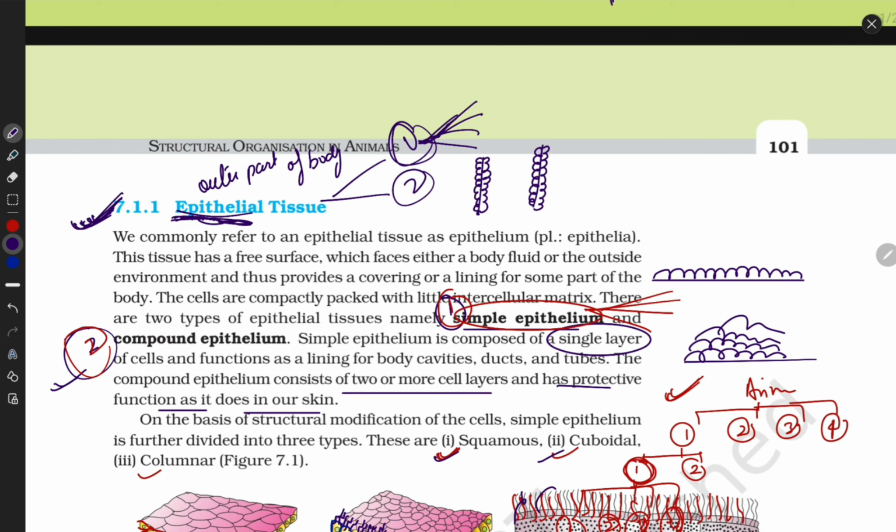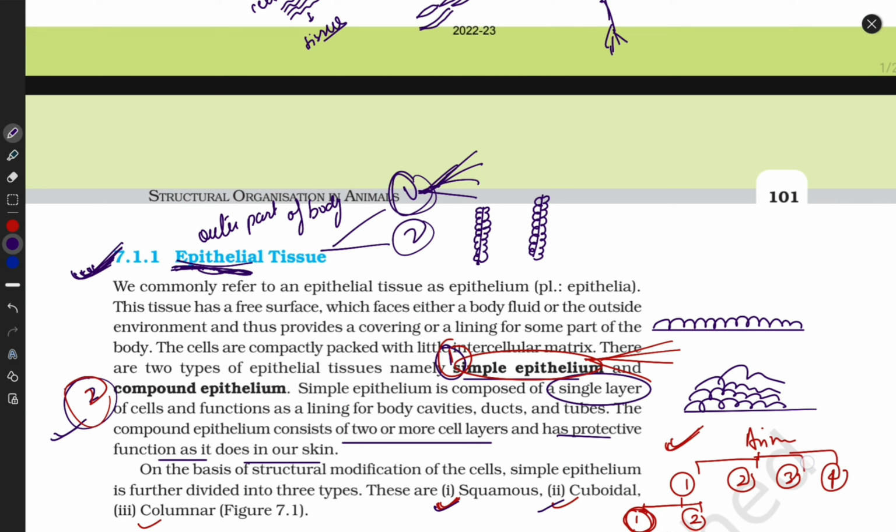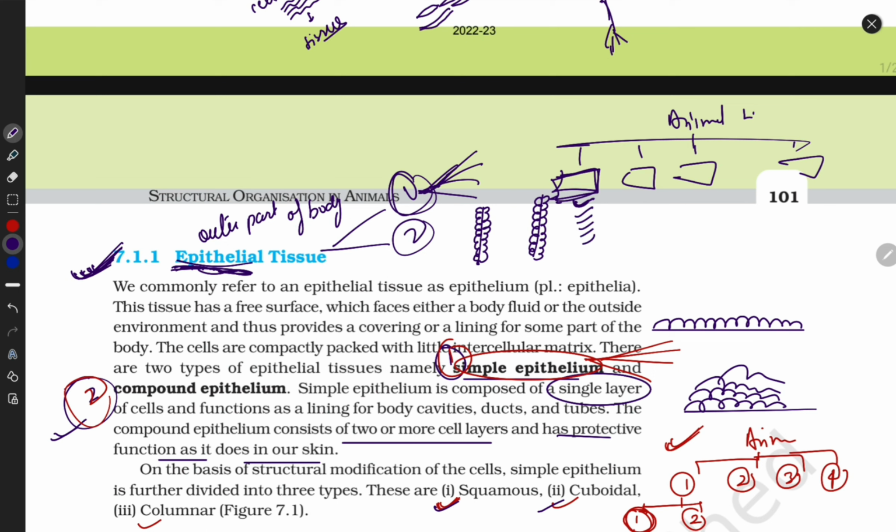Okay, guys, draw a flowchart and write down one important short note like this. Divide animal tissues like this, and write down their names and some one to two line short words, so when you read them you can get the idea.